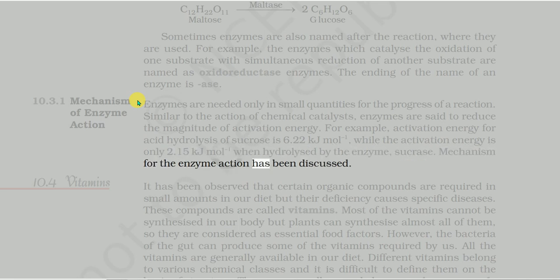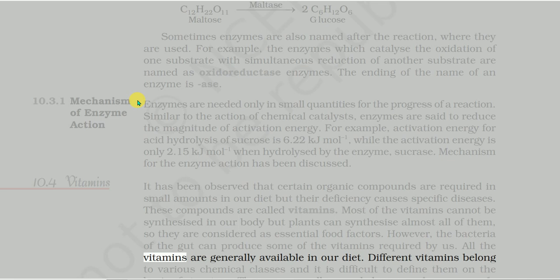It has been observed that certain organic compounds are required in small amounts in our diet, but their deficiency causes specific diseases. These compounds are called vitamins. Most of the vitamins cannot be synthesized in our body, but plants can synthesize almost all of them, so they are considered as essential food factors. However, the bacteria of the gut give some of the vitamins required by us. All the vitamins are generally available in our diet.